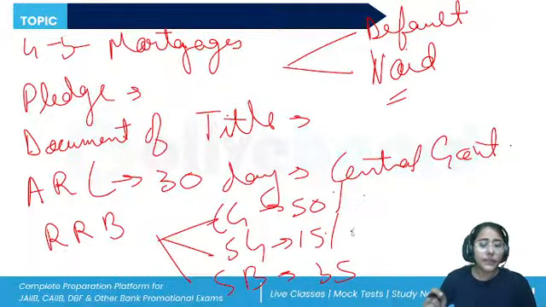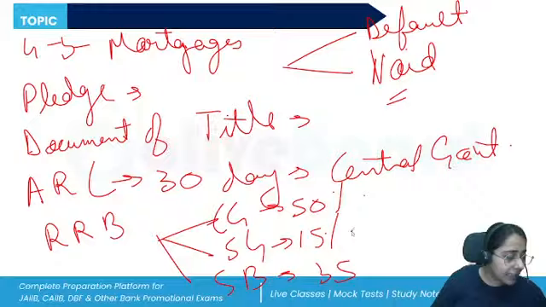So the sponsor bank by which the RRB is sponsored will hold 35% of the issued capital. Central government is going to hold 50%, and state government will be holding the remaining 15% of the issued capital. So remember this. Other than that, mortgage was there.